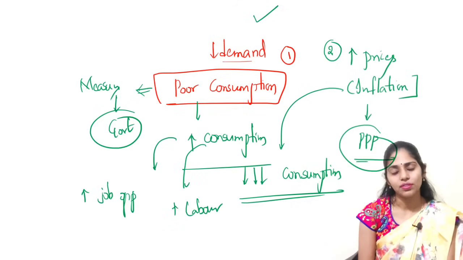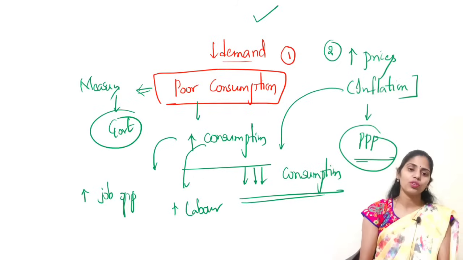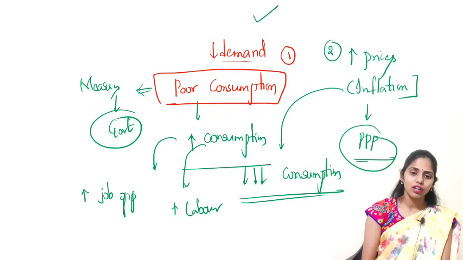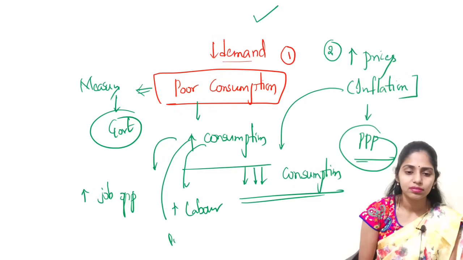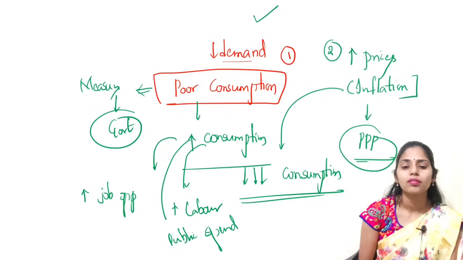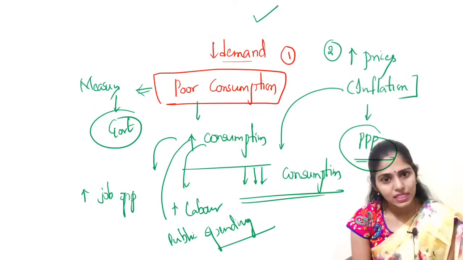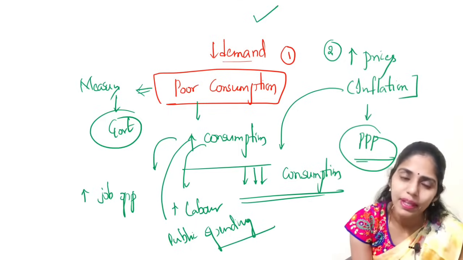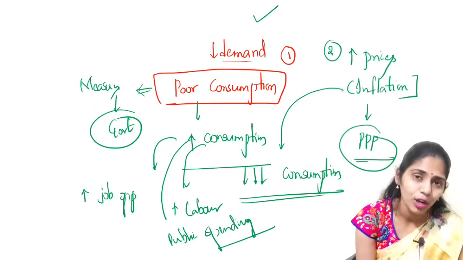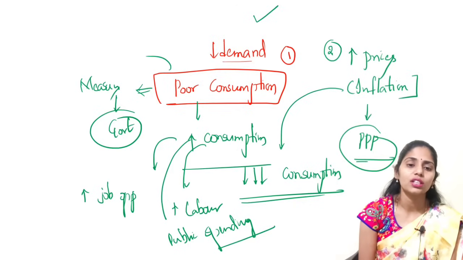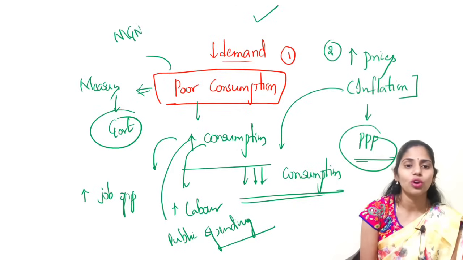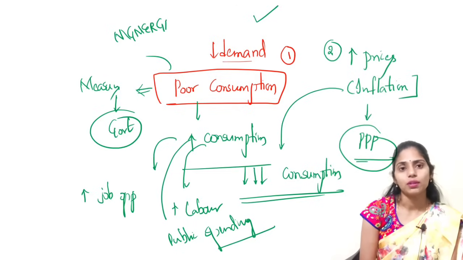So whenever the government focuses on increasing jobs as well as public spending, increasing labor in projects or employment opportunities, for example, you can talk about MGNREGA. Even in MGNREGA, the government can improve its contribution.